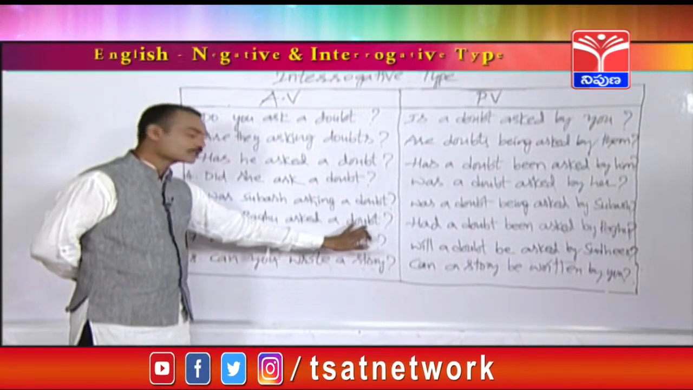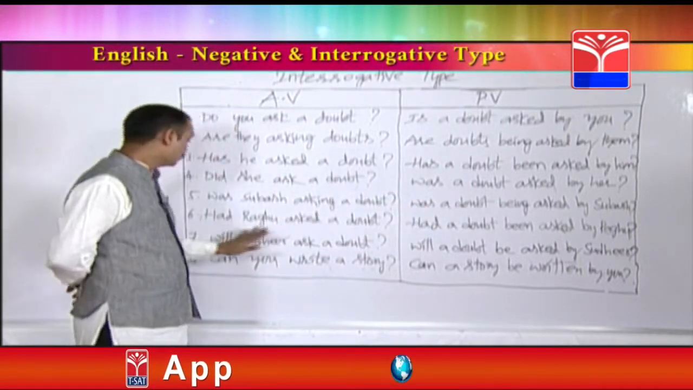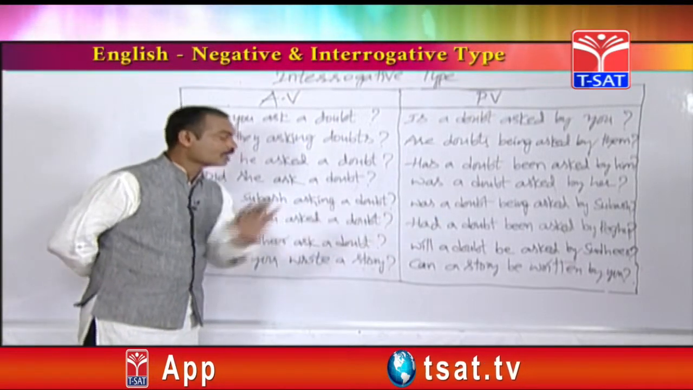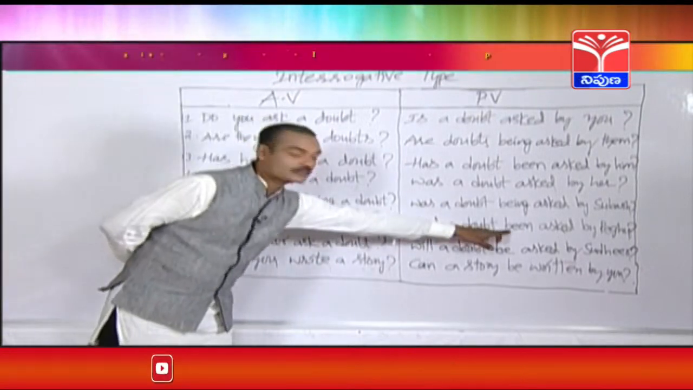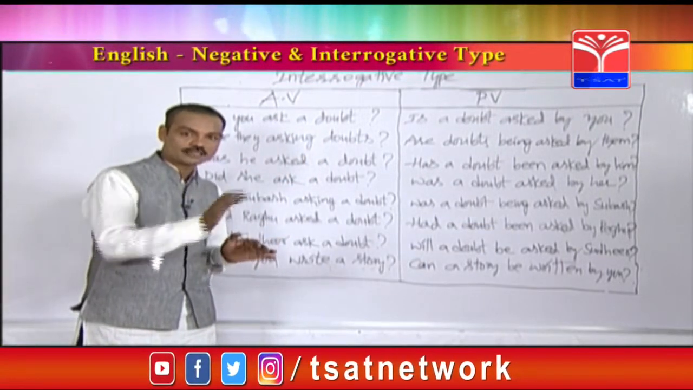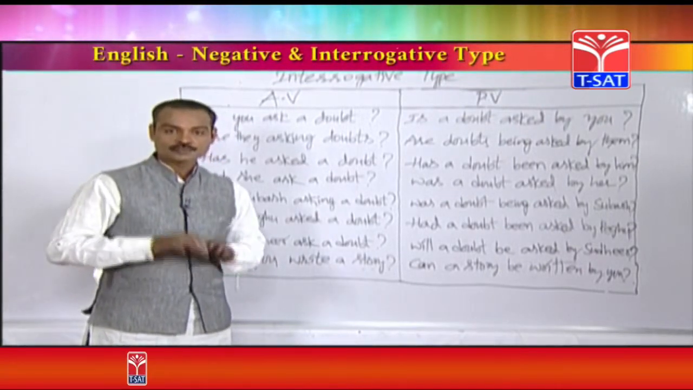Had Raghu asked a doubt? Answer is, had a doubt been asked by Raghu? Plural. Had Raghu asked doubts? Had doubts been asked by Raghu? Here we have used been. I have already told you, when I was teaching the basics of active voice and passive voice, when we should use been. I have explained very clearly.